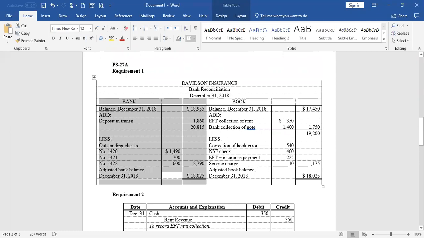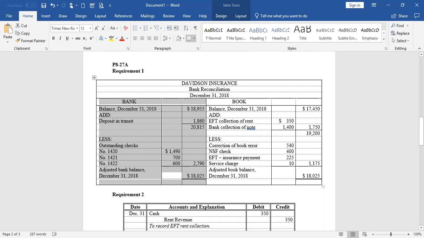So if you start on the December 4th deposit, $42.40, and go down to the bank statement. Now it says it's deposited on December 5th. That's okay. Is the dollar amount there? Yes. So that deposit is in our checkbook and on the bank statement. The $550 deposit in our checkbook, that is also on the bank statement.